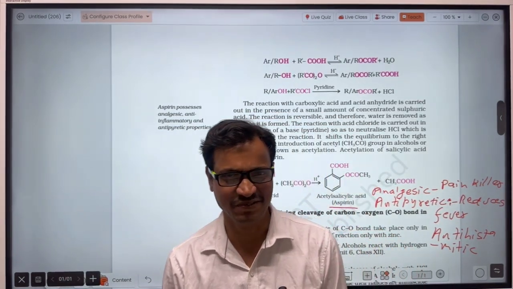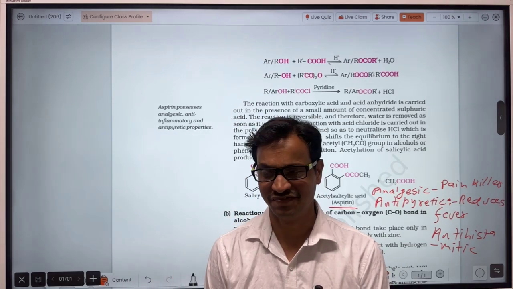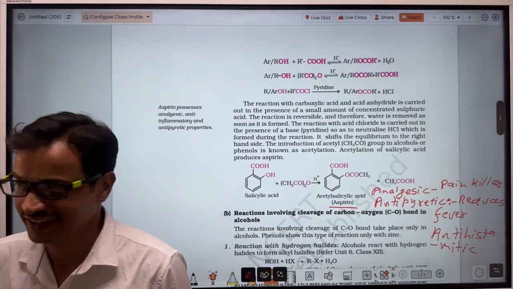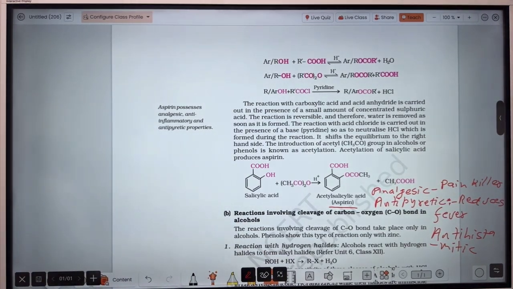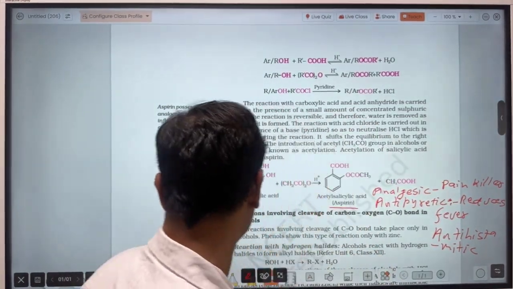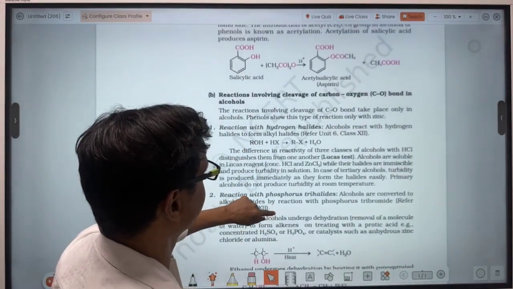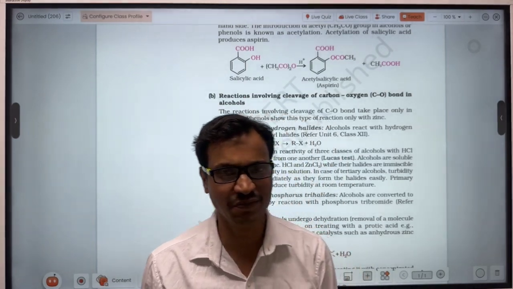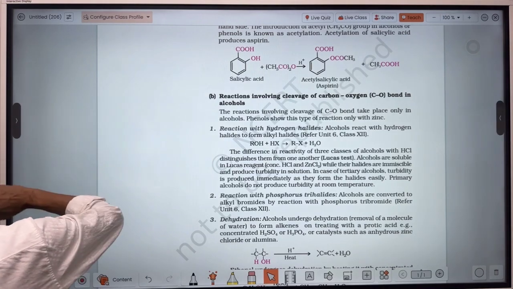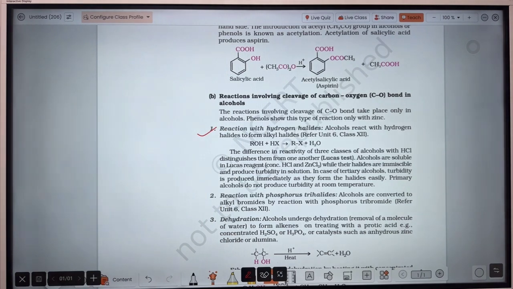Okay guys, that was about the reactions of alcohol and phenol which take place due to the cleavage of the oxygen hydrogen bond. Now we will discuss those reactions in which there will be cleavage of the carbon oxygen bond. Okay, so let's see here about this reaction. Listen here.